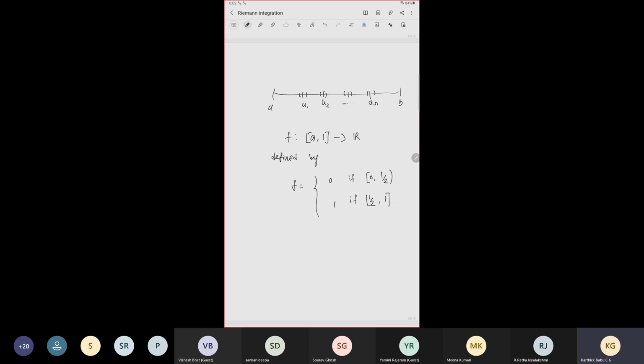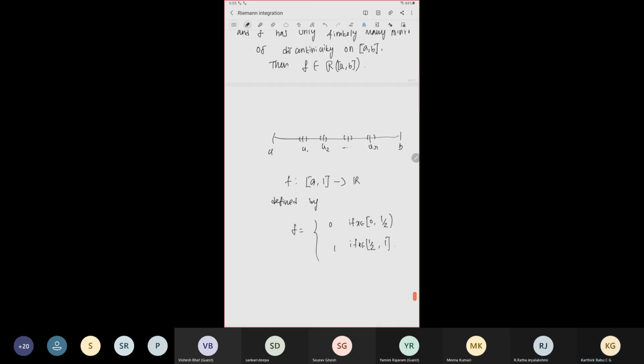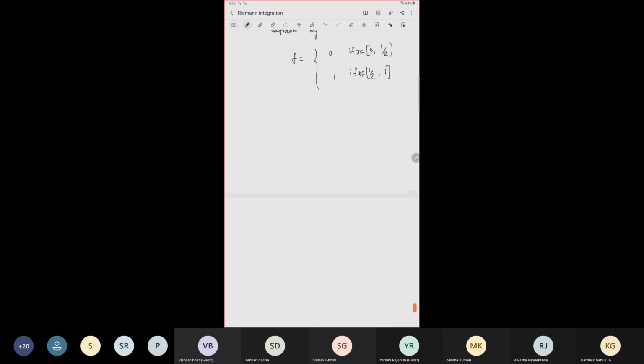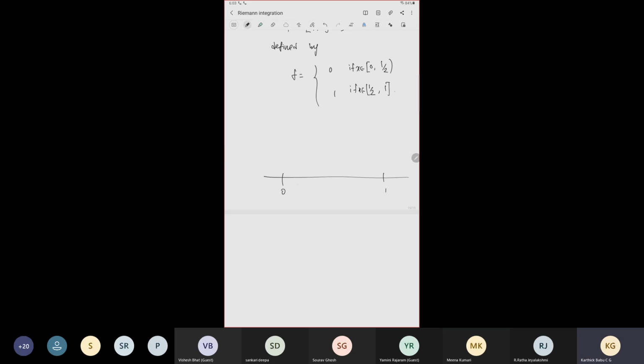So this function has only one discontinuity, at x equal to 1/2. We can draw this: it is 0 up to 1/2, but it has a jump at 1/2, then it becomes 1.